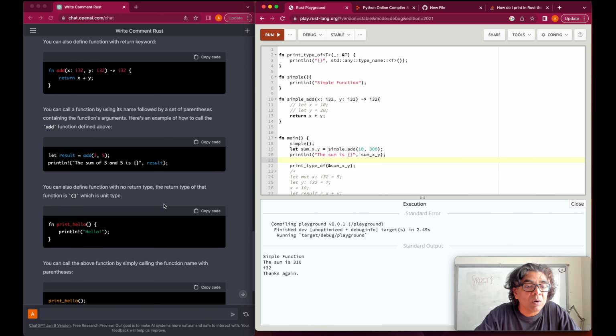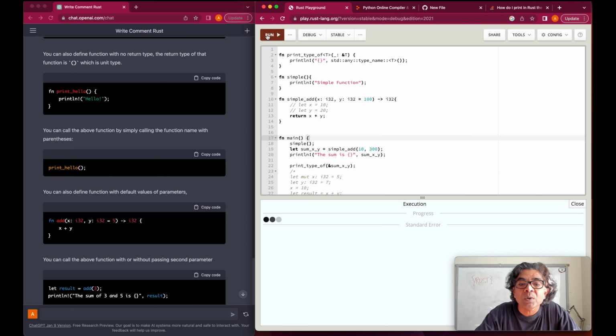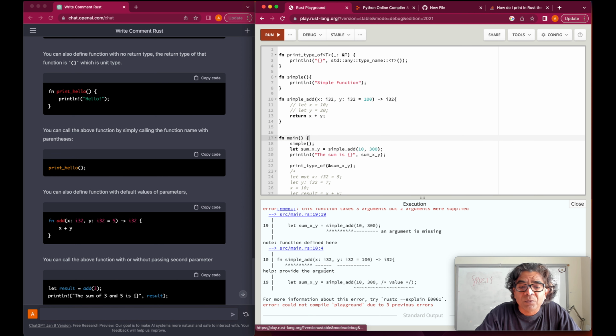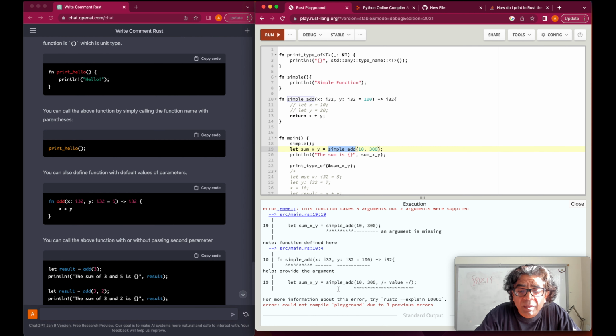Now, if we go a little more deeper, you could say that we can actually define a particular value. So for example, the default y value is something different. So we could say the default of y is 100, for example. It means if we run this code, as you could see here, we can define the default here. So I have defined the default here, and we are getting an error.